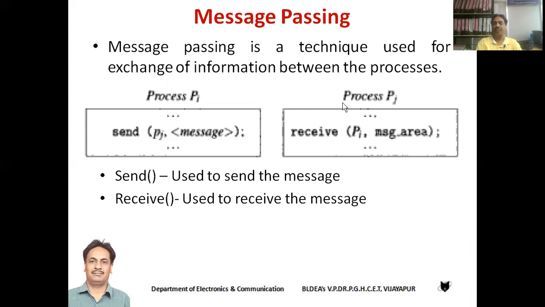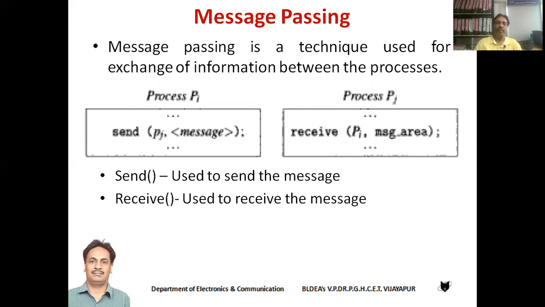On the other hand, process PJ will make use of the receive instruction, and the general format for using the receive instruction is: first we write receive. Then we specify the name of the process from which the message is expected. We also write the location where the message is to be stored, that is, we specify the message area. Here the message area is nothing but the buffer where the received message is to be stored. This is generally how we use the send and receive instructions.